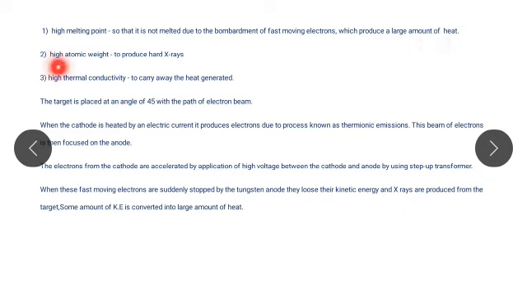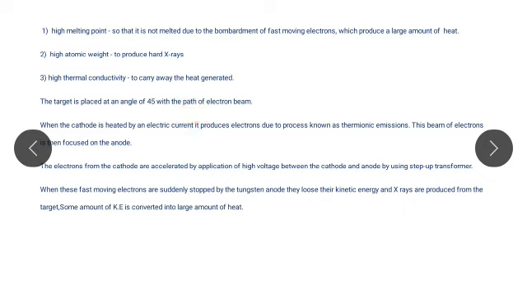Second property is high atomic weight to produce hard X-rays. Third is high thermal conductivity to carry away the heat generated, and the target is placed at an angle of 45 degree with the path of electron beam.